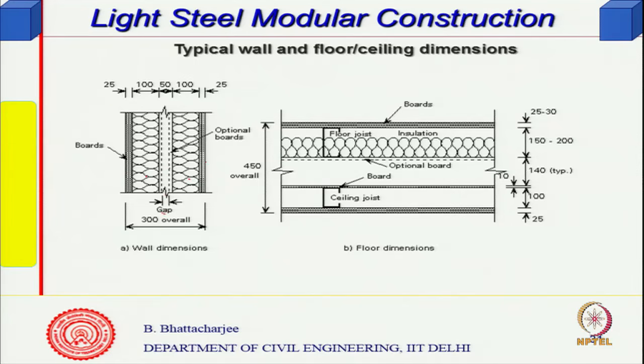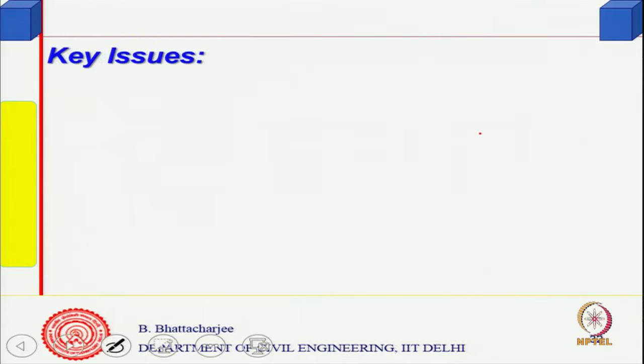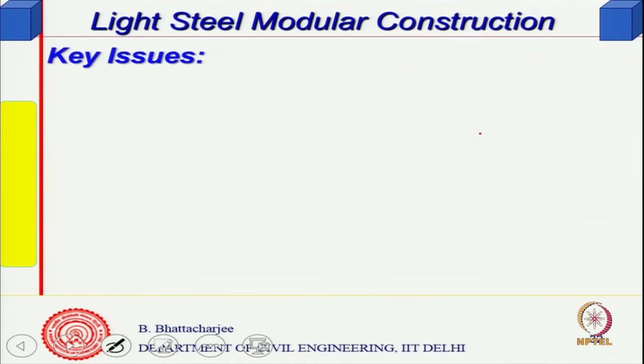So, 300 overall including the light gauge steel, and this shows the floor dimensions. You can have a ceiling joist somewhere here, and then a joist supporting this board system, this is the insulation, there is another joist and so on. So, one can build all this kind of thing put together in the modular units that is there.